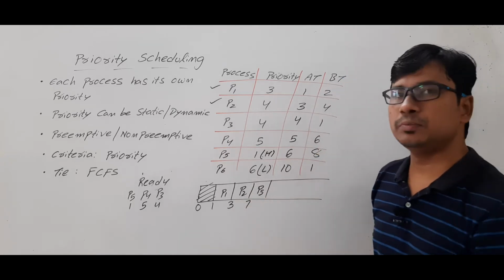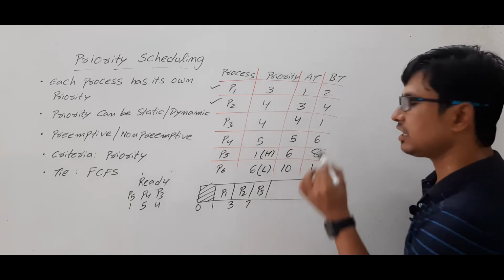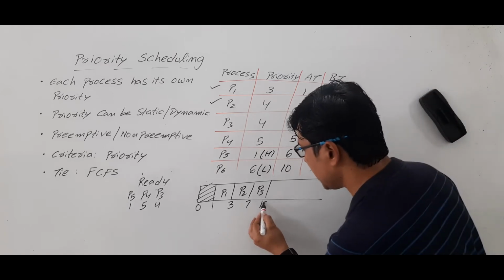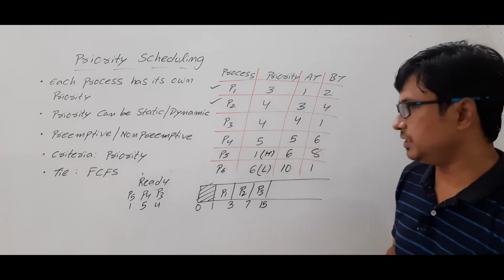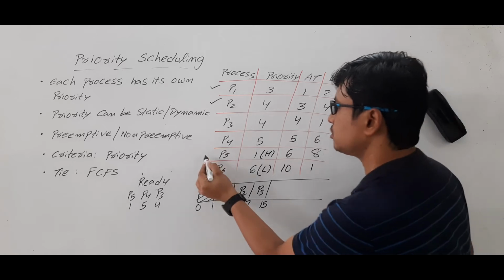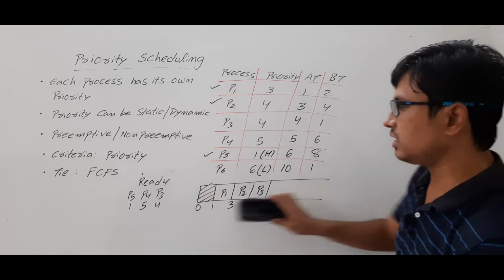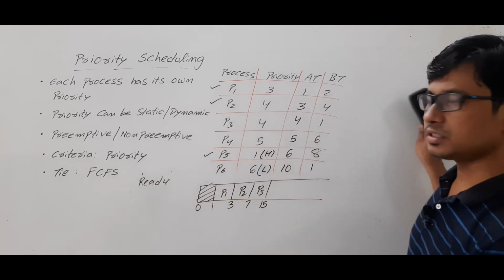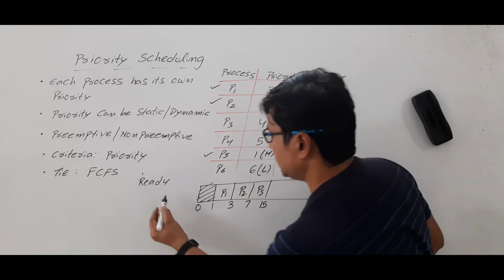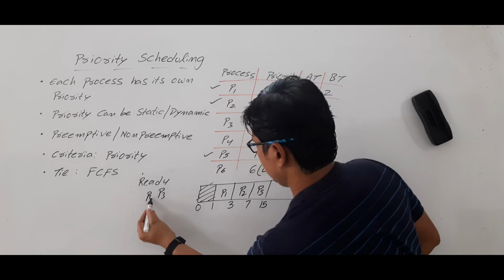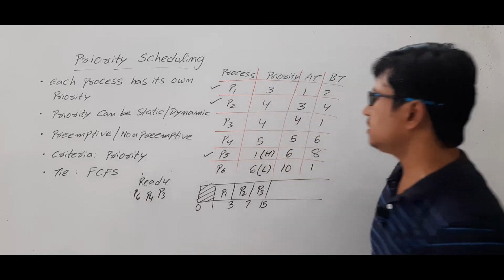As it is a non-preemptive scheduling algorithm, it will run for 8 units of time. At 15 units of time it will complete its task. So P5 is also completed. By that time P6 also arrived to the ready state. So what are the process which are there in the ready state? P3, P4 and P6. Look at the priorities.